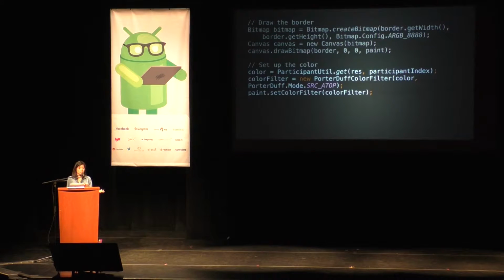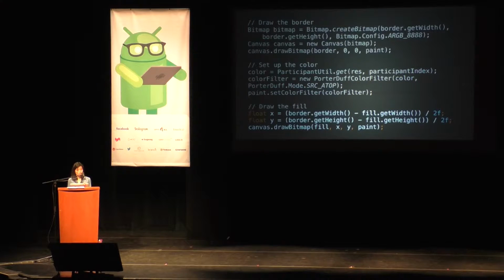Next, we'll set up the color. Again, I mentioned the participant index, and then using the participant utility class to give us the actual color that we want to use. And then the porter-duff mode that we supply here is really just source atop because we want to tint on top of the fill. And then we'll update our paint. The paint is what's going to take care of doing all the actual color for us here. And then lastly, we'll draw the fill. We take the fill bitmap here and the paint, and then give that to the canvas to draw.